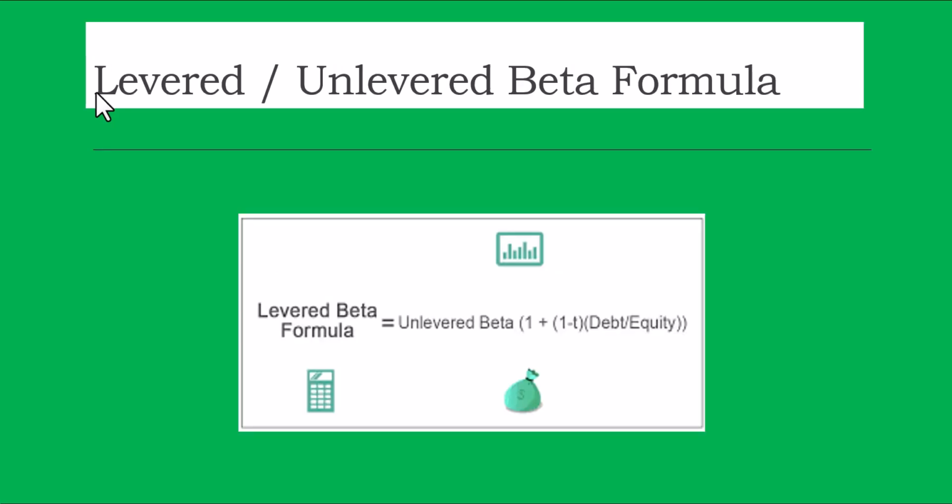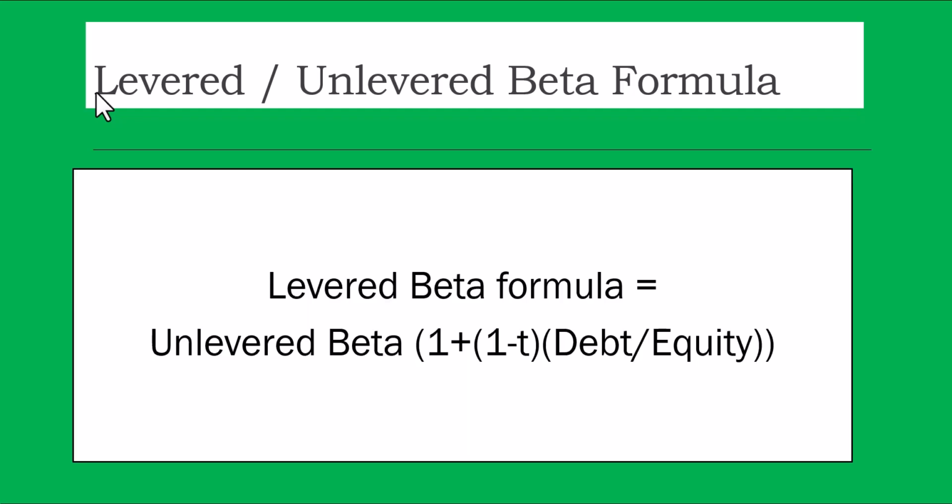So this is the formula. The formula is like this. I'm just putting a formula here again. So levered beta is equal to unlevered beta times bracket 1 plus (1 minus t) times debt upon equity, bracket closed. Just have a look at the formula.